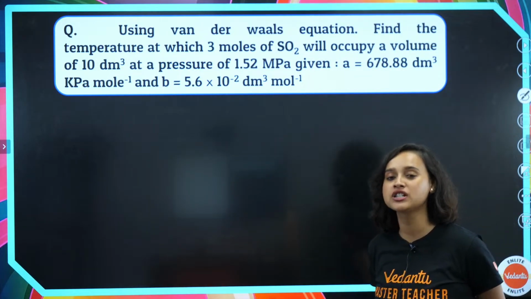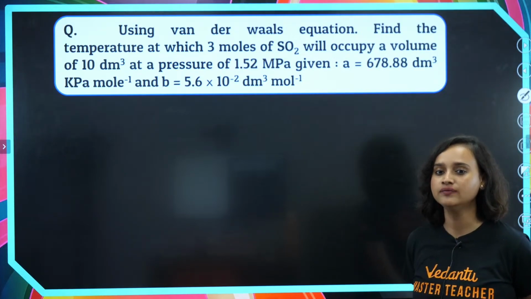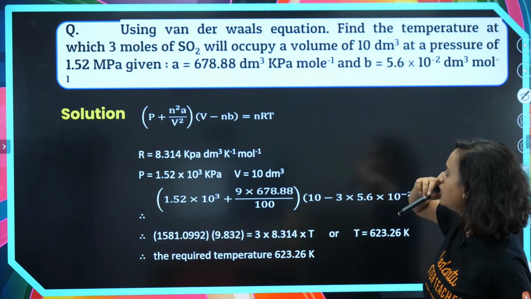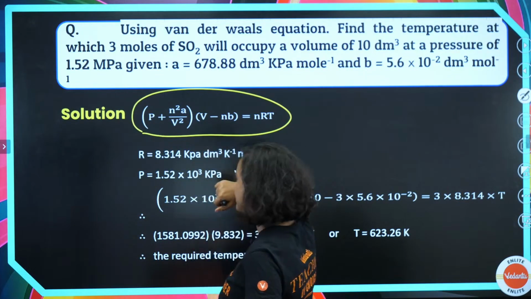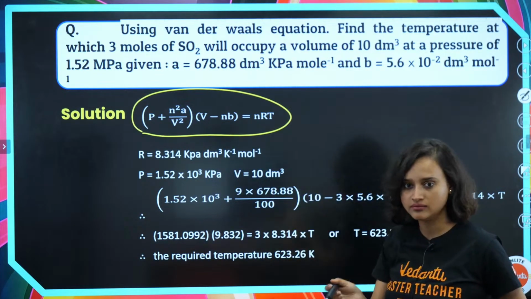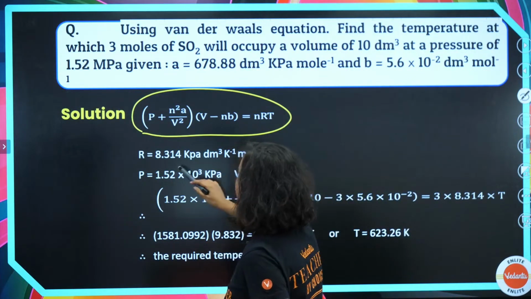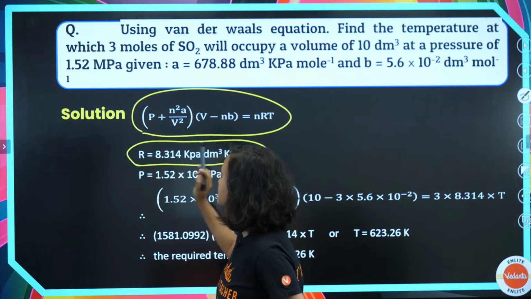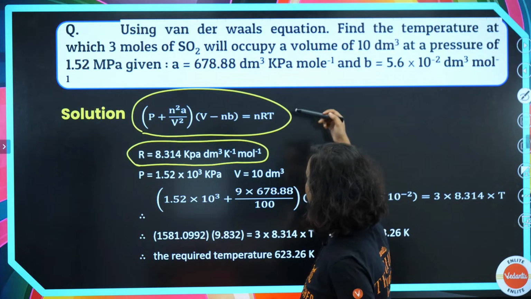What are the given information, everybody? Write that down. Anyway, chalo, let's find it out. Yes. So we know that the van der Waals equation is this. This is our van der Waals equation, right? With the correction factor and everything. Now, R is something that we already know. It is 8.314. P is given to us, right?